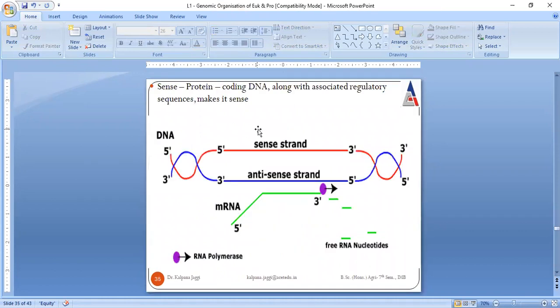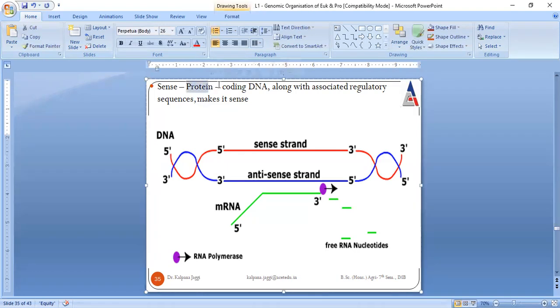When we talk about the DNA strands, basically there are two strands. One is the sense strand and another is the antisense strand. As the name itself indicates, the sense strand means the one that is having sense. In scientific language, we call the strand that is actually responsible for the synthesis of protein, that is actually coding the DNA, the sense strand, because it is performing certain functions, so it is making certain sense. This is the reason it is said to be the sense strand.